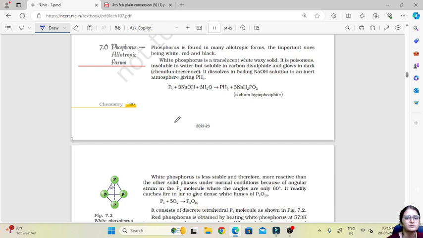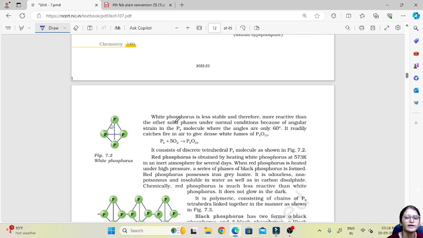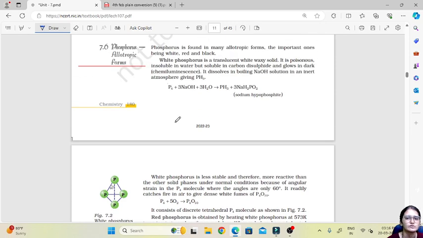We have three allotropes of phosphorus: white phosphorus, red phosphorus, and black phosphorus. Now we should know some important points about each of these. White phosphorus is a translucent white waxy solid, poisonous, and one thing you need to remember is that it glows in the dark, that is, it shows chemiluminescence property.